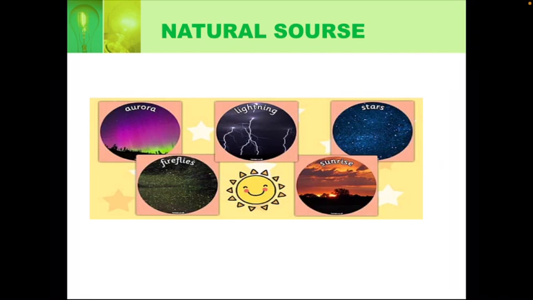These worms emit light on their own, and they can control whether they emit their light as flashes or as a constant glow. The glow is used to warn off predators and attract mates. This is the best example of a natural source. So these are the natural sources.